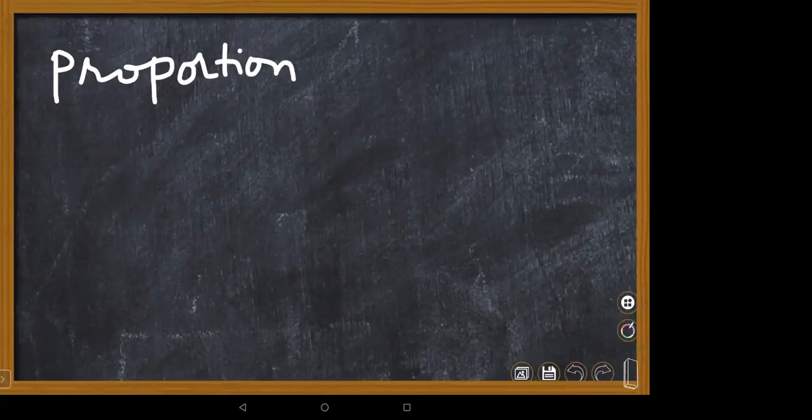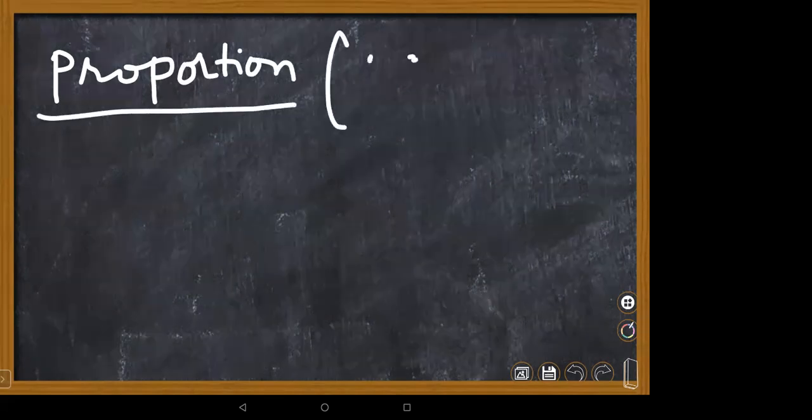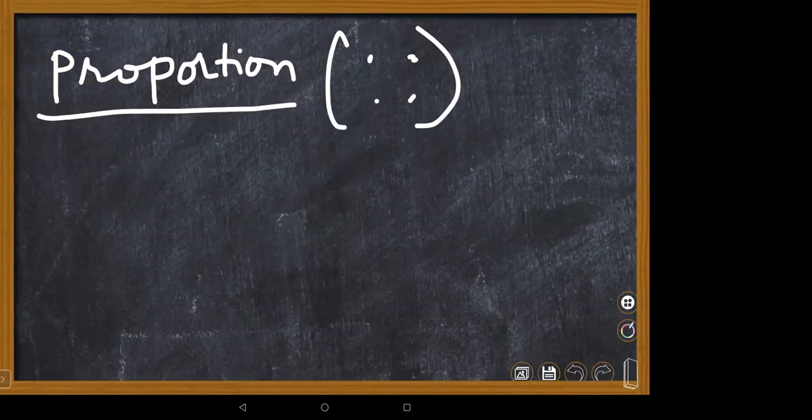Now shall we go with proportions, children? Proportions are very, very simple. Comparing two ratios is nothing but proportions. The proportion symbol is four dots. We can read it as 'is as'.